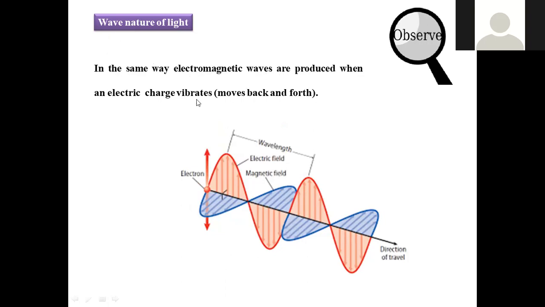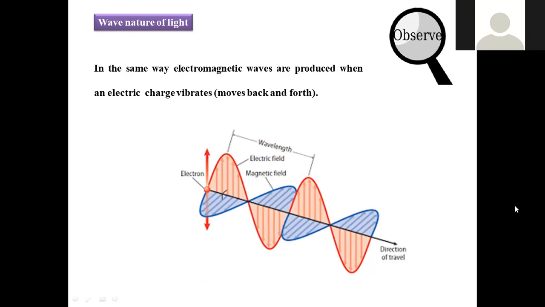In the same way, electromagnetic waves also have electrical charge that vibrates in such a manner that the electrical and magnetic vectors are perpendicular to each other, right? It originates from the source. Let us assume this is the source of light and this light is moving in this direction. Here it splits into two waves: one is an electrical vector and the second is a magnetic vector. Both are oscillating and moving towards the direction in which it travels, with the process of wave nature.